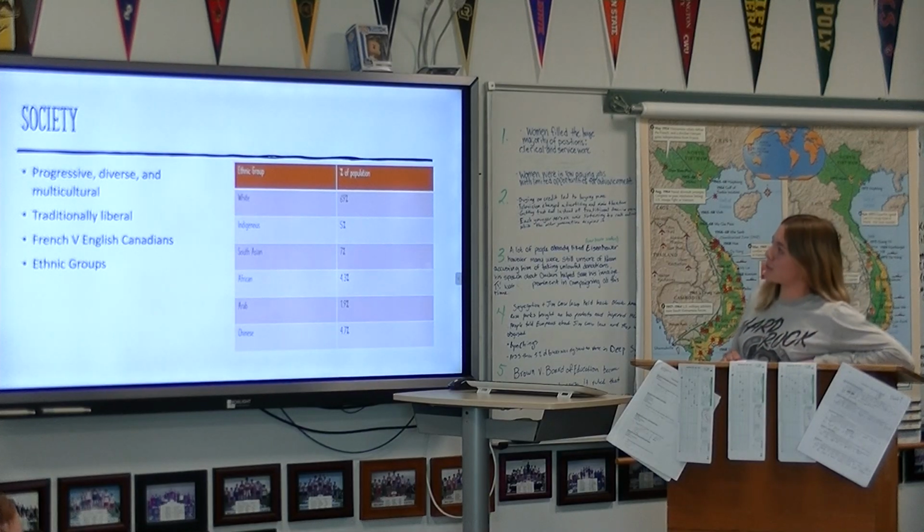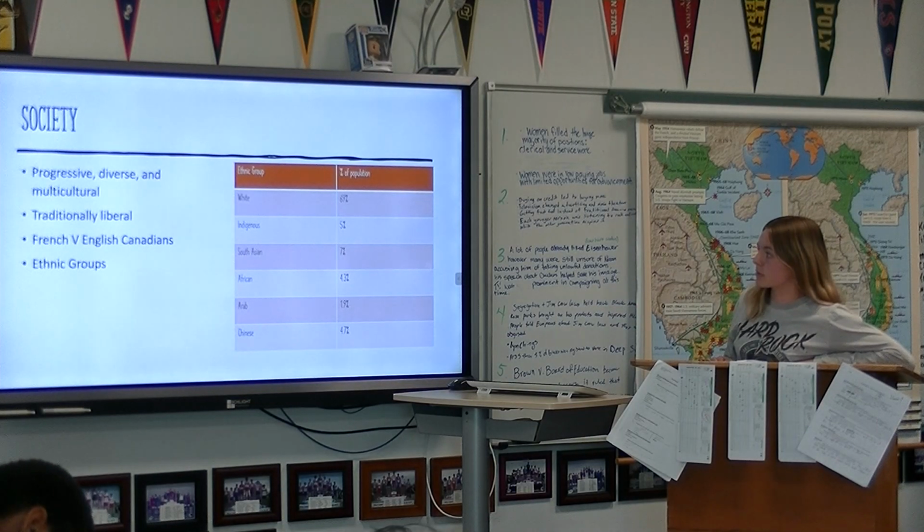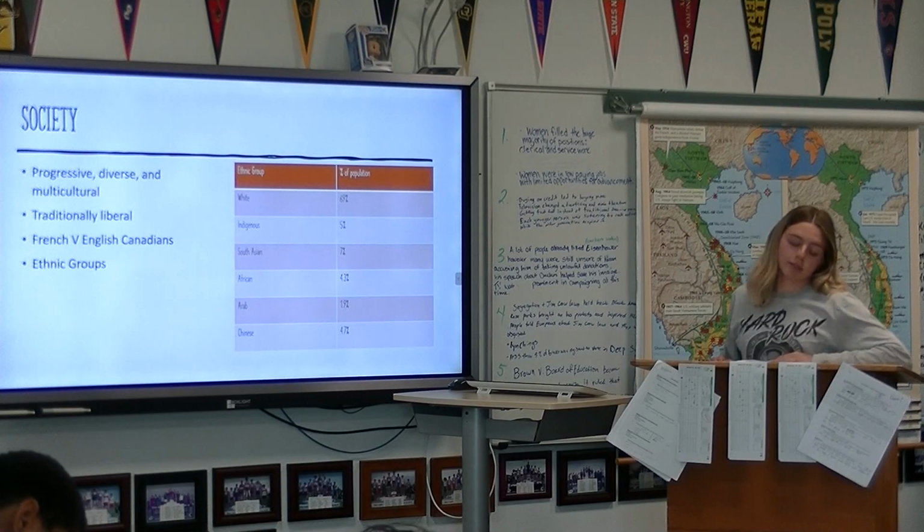And this is my table. This is ethnic groups and the percent per population. And as said before, Indigenous makes up 5%, and it's just a pretty big amount.